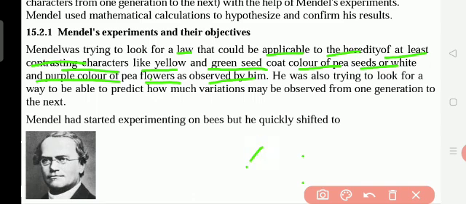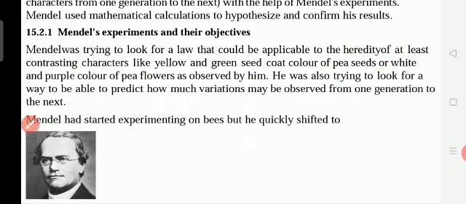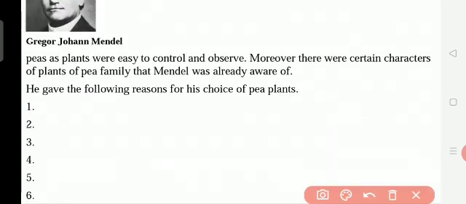Next, he was also trying to look for variations that come from one generation to the next. Okay, so we will study his observations now. Pea plants were easy to control and observe. Why did he choose the pea plants? It is very easy to control and observe. Moreover, there were certain characters of pea plants that Mendel was already aware of. Also, pea plants grow very fast, and in the same pea plant there are many varieties of flowers and seeds. That is why he chose the pea plants.